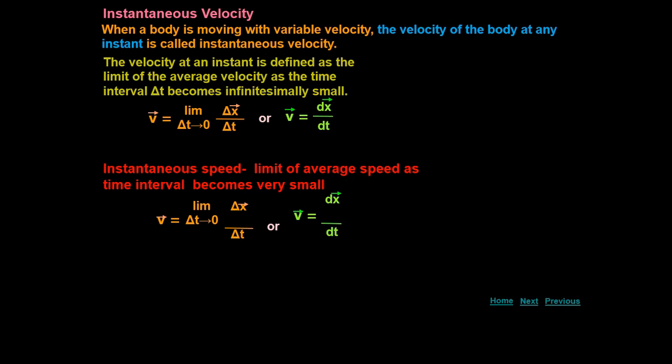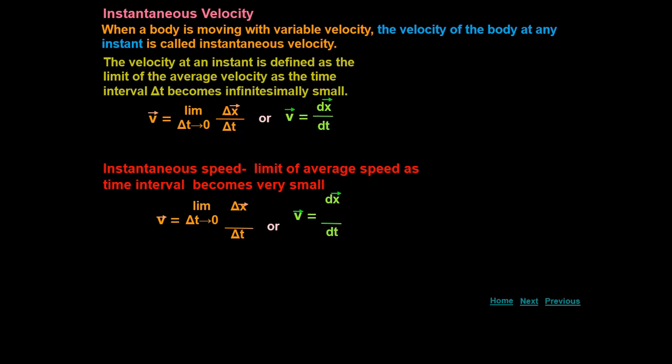It is defined as the limit of average velocity as the time interval delta t becomes infinitesimally small, that is known as instantaneous velocity. v is equal to limit delta t tends to 0 of delta x upon delta t. Delta t tends to 0 means delta t is becoming very small. v is equal to dx upon dt, where dx stands for displacement and dt stands for time.